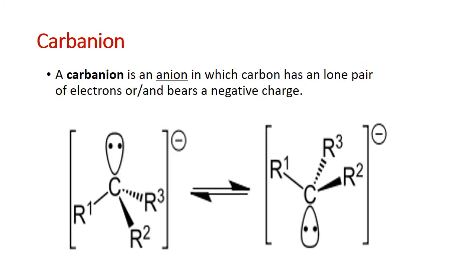Carbanions. These are negatively charged. These are the anions formed by heterolytic splitting, and carbon is the central atom, so it is known as a carbanion. And these have an unshared pair of electrons and bear a negative charge. Unshared pair of electrons means a lone pair of electrons, which can be donated at any time. These have a minus charge on the central carbon atom.